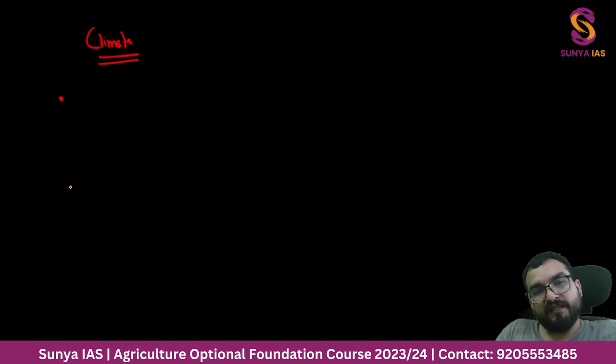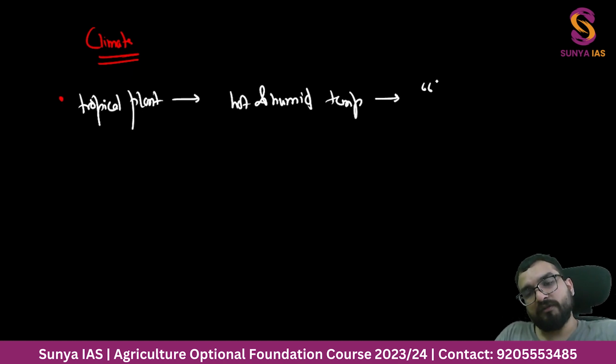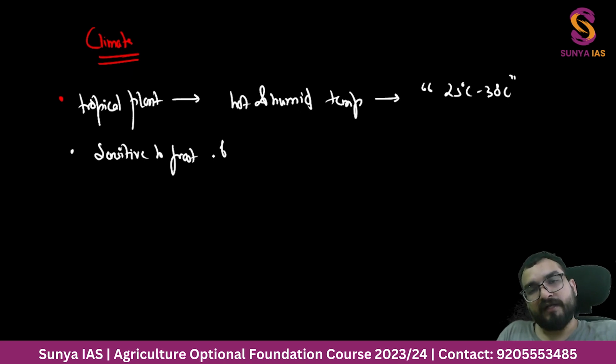Now you talk about climate, guys. Papaya is a tropical fruit. Tropical automatically means it is a tropical plant, which means it needs hot and humid temperature. That means temperature should be around 25 degrees Celsius to 30 degrees Celsius. It is sensitive to frost and waterlogged conditions.